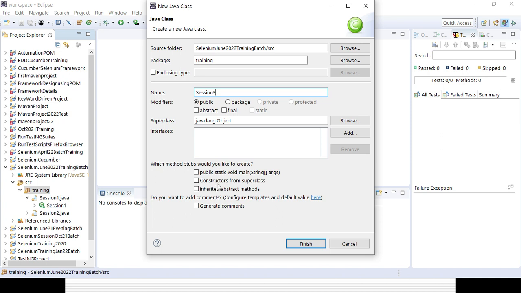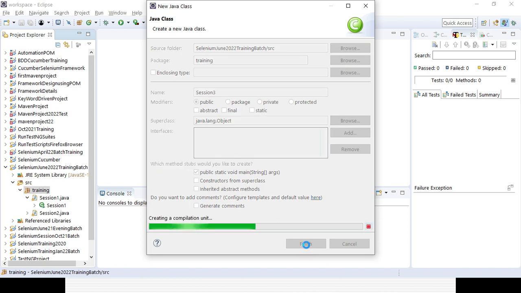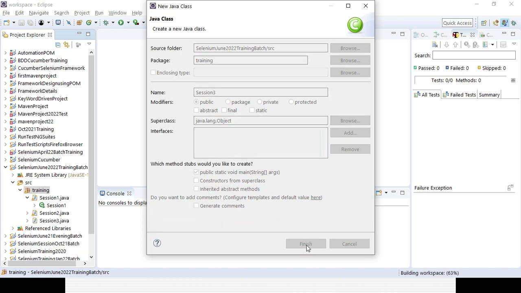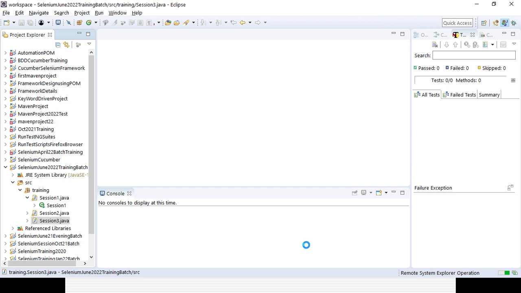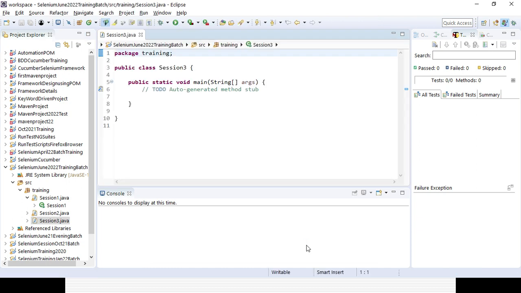Then we need to select the public static void main method, otherwise it will not work. Okay, so let's see. You could see immediately the package is getting displayed. This is the package name. Public class session 3, this is the class name we have given, and the main method is also coming.